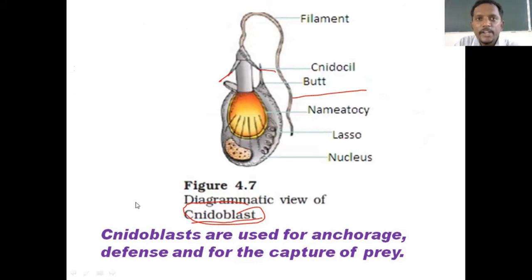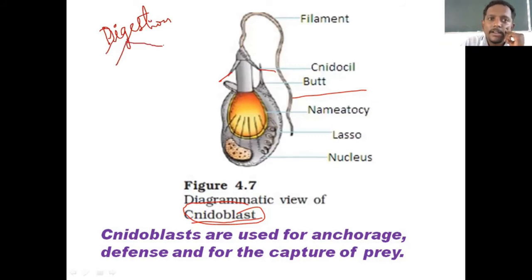This is again a new concept. You have to note it down. You have to add this information along with my first and second session. Now, digestion in animals is of two types.